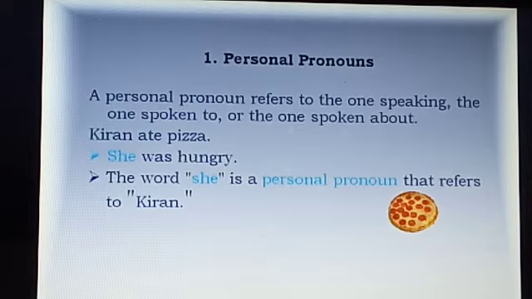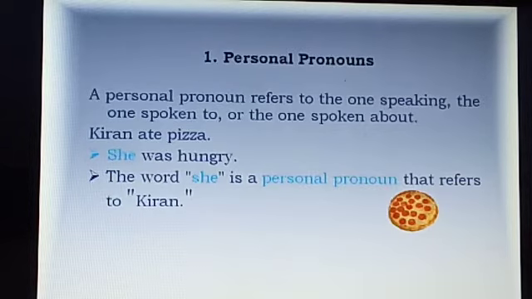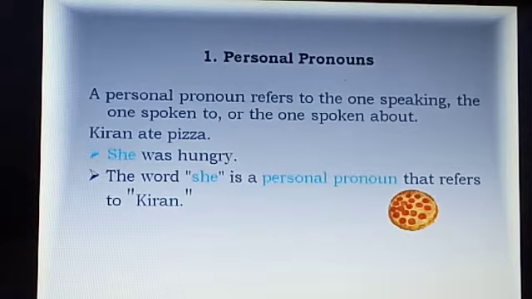See the example. Kiran ate pizza. She was hungry. The word she is a personal pronoun that refers to Kiran. Again see the definition. A personal pronoun refers to the one speaking. The one speaking means the speaker, it means first person. The one spoken to means the listener, second person, or the one spoken about. It will be clear to you when you see the table.